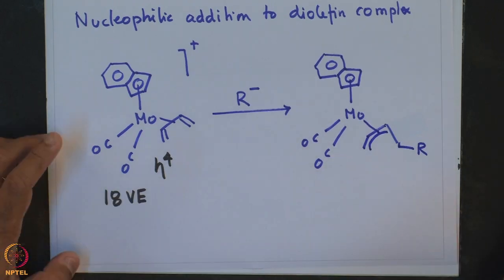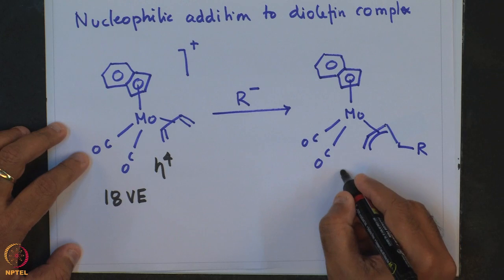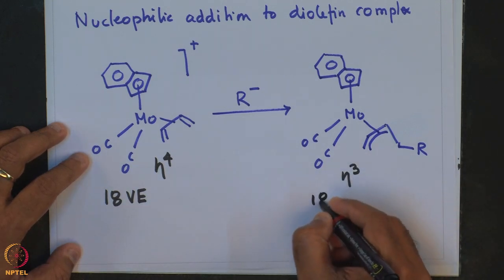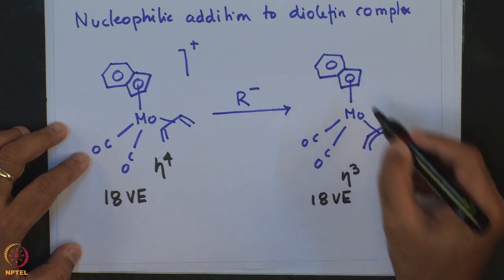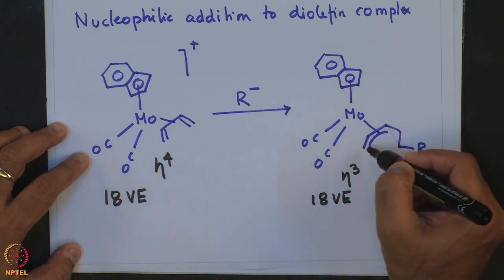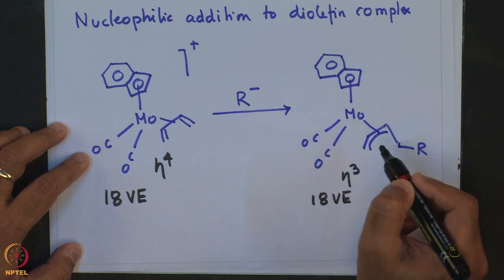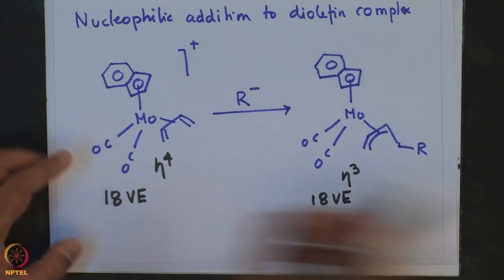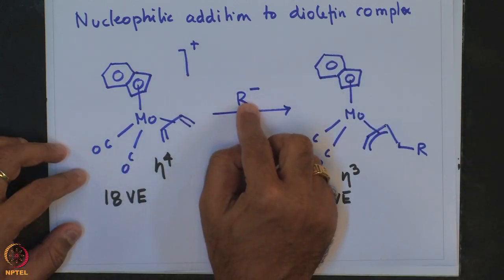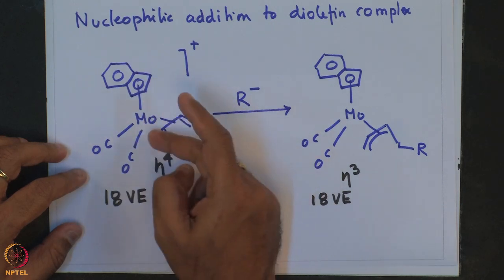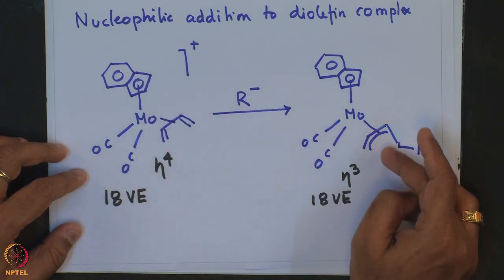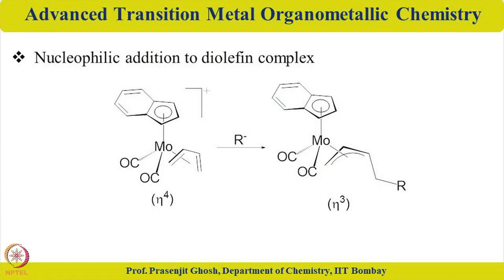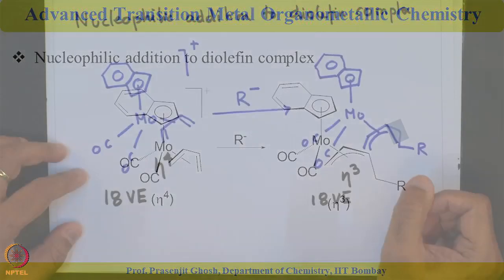Now, this has become an eta 3 bound allyl complex. Again, it is an 18 valence electron compound, 5 plus 6 is 11, plus 3 is 14, and 2 carbonyls plus 4, 18. And what we see is that this attack of the nucleophile anion onto this cationic molybdenum diolefin complex results in the formation of this neutral compound having eta 3 allyl bound to this molybdenum.